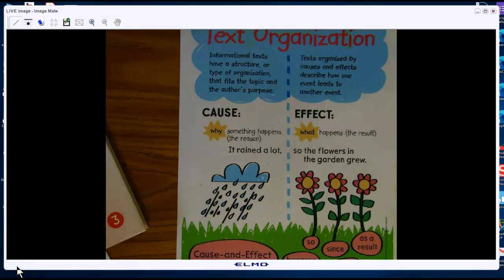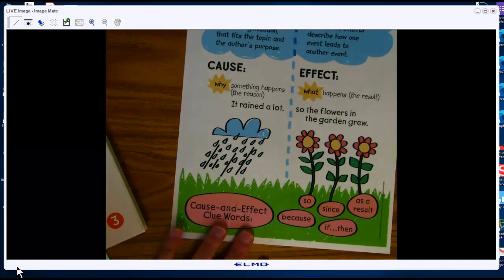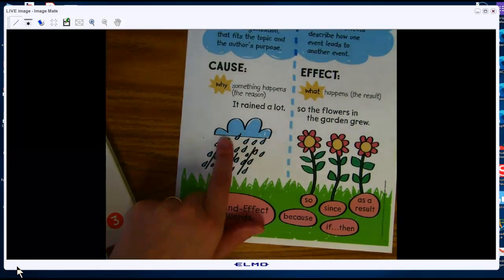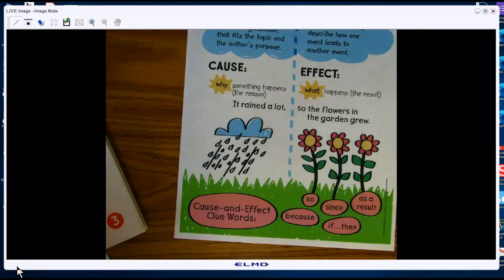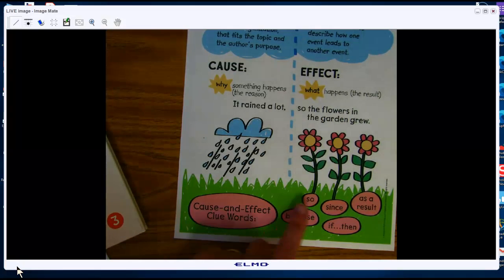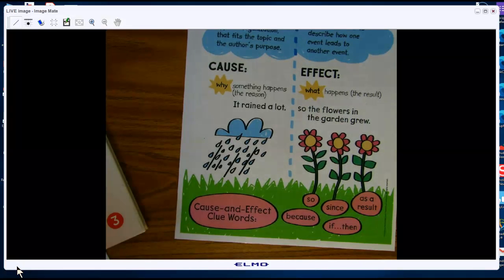So we're going to be talking about cause and effect in this story. Some cause and effect clue words are so: it rained a lot, so the flowers grew. Because, and usually with because the effect comes first: the flowers grew because it rained a lot. Or since it rained a lot, the flowers grew. If it rains a lot, then the flowers will grow. As a result of the rain, the flowers grew in the garden. So because, so, since, if, then, and as a result are clue words for cause and effect.